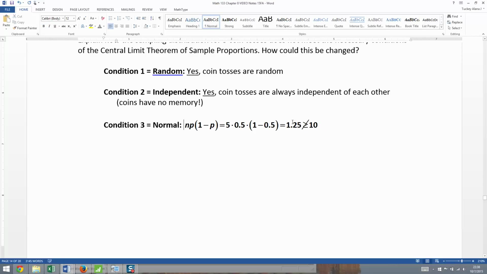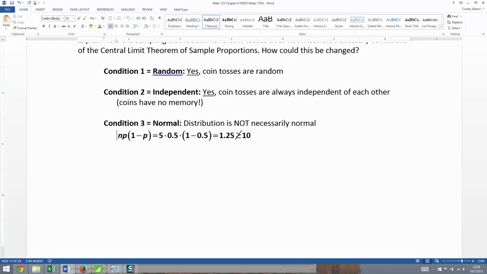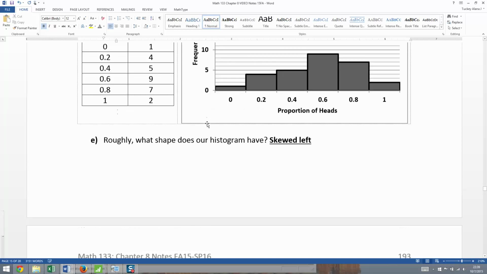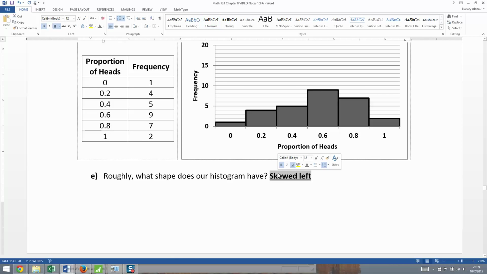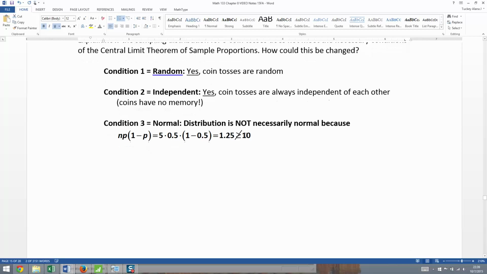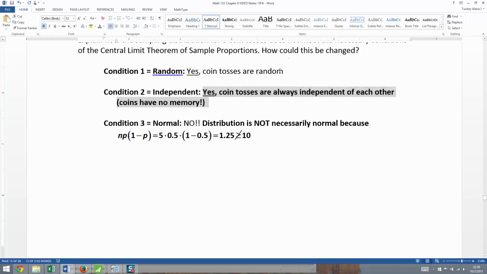So the distribution is not necessarily normal. And that's why our distribution became skewed left, right? So right up here, our distribution was skewed left, not normal like we wanted. And the reason for that was because why, right? What is happening here that is causing our problems? And the answer is, well, it's the sample size, right? If we wanted to ensure that it would be normal, then we need to take a bigger sample size.